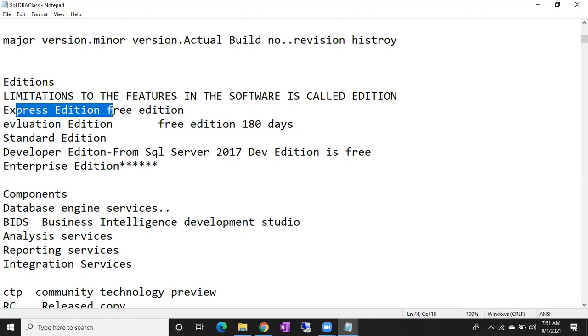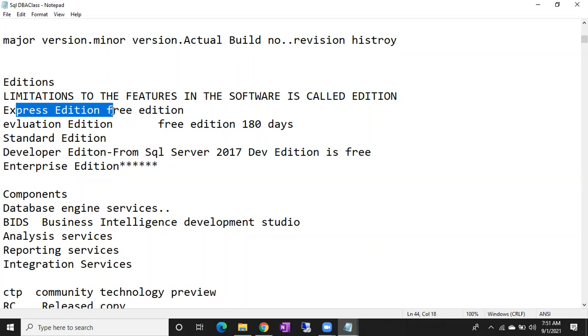If they find that you installed an Express edition on the production environment, that is also an issue. Microsoft doesn't leave us. You cannot install Express edition on production. You may ask, sir, who will see? Microsoft people will see. They regularly conduct audits on each company, meaning those who are using Microsoft products.